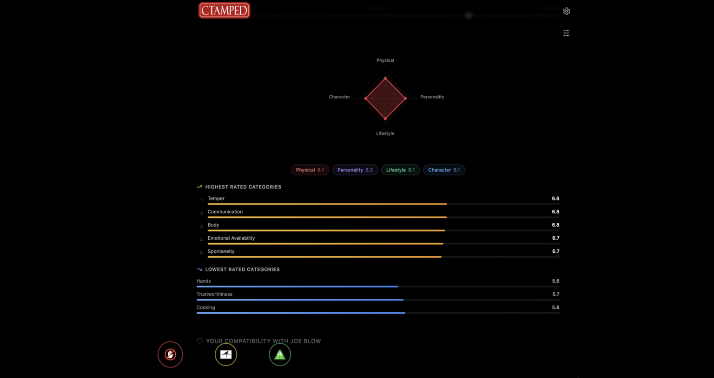Below that, you can also see this user's categories that are rated the highest in. Then under that, the opposite here in blue, which shows this user's categories they are rated lowest in that may need some growth.